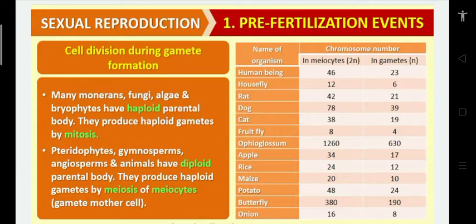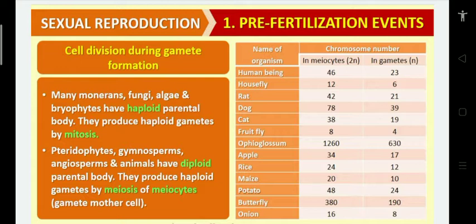Rice meiocyte has 24 chromosomes, gametes have 12. Maize meiocyte chromosome number is 20, gametes are 10. Potato meiocyte chromosome number is 48, then gamete is 24. Onion has 16 chromosomes in the meiocyte, 8 in a gamete.